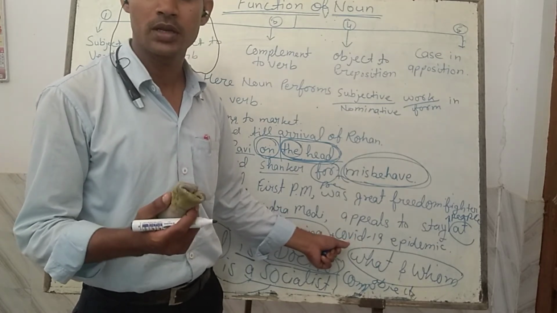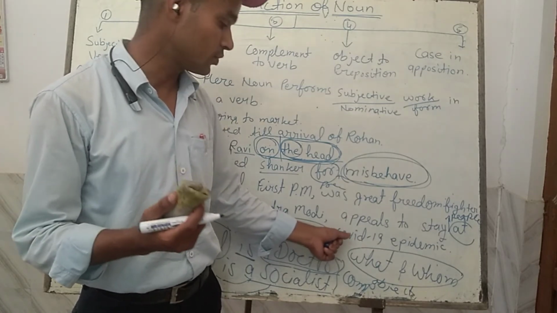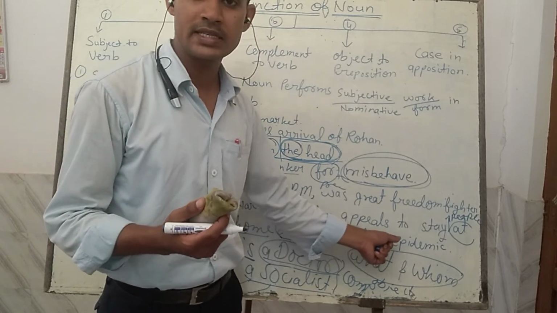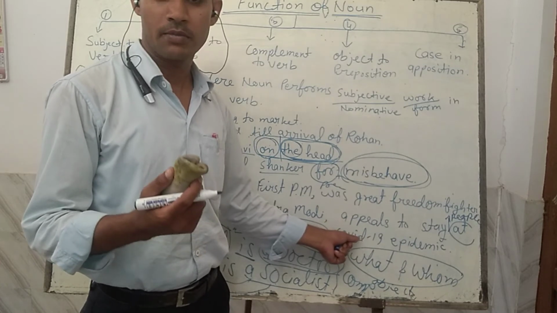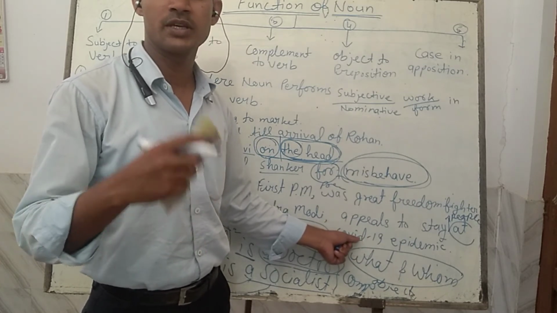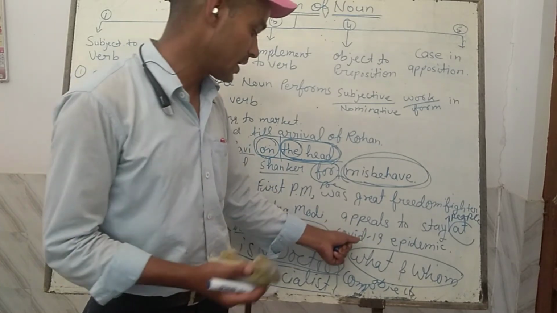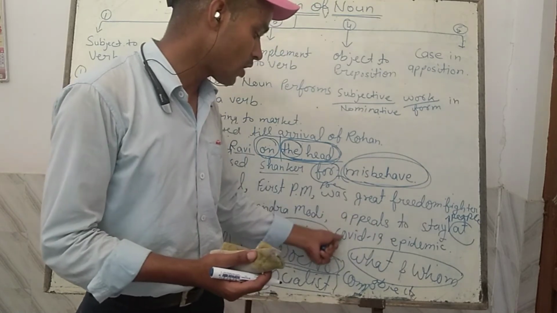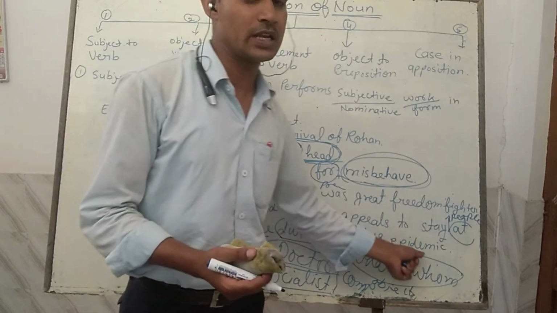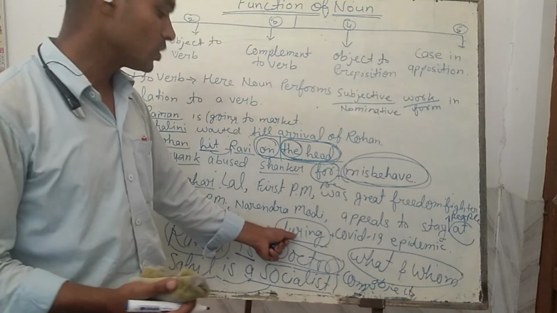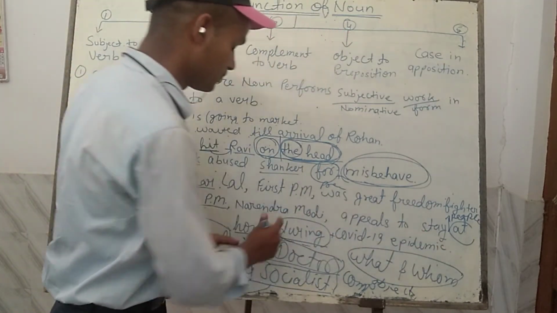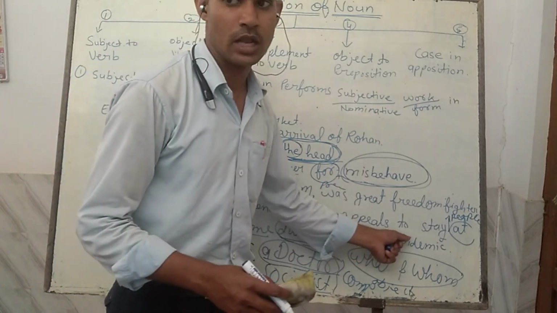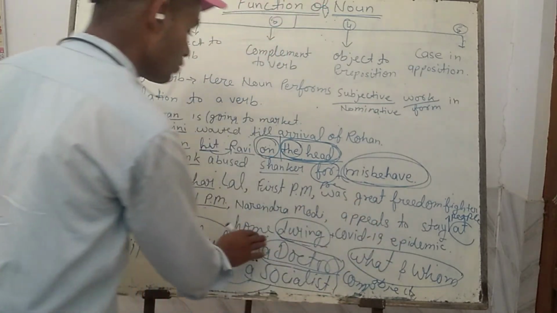Old is a noun, or old is also an adjective, but if you say old man, man is the noun, and old becomes the adjective by coming just before the noun man. In the same way, COVID-19 is here performing the task of an adjective and epidemic is the noun, and during is the preposition. So during COVID-19 epidemic is a prepositional phrase, a noun phrase, but here at home is only